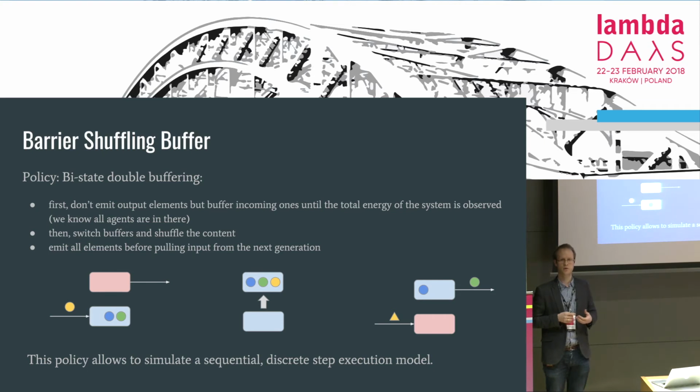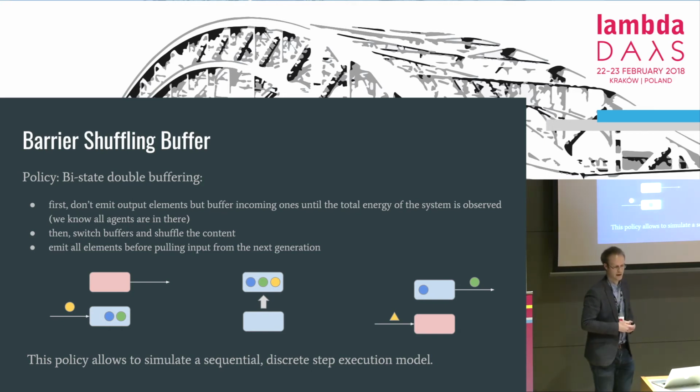Well, we know the total energy in the system, so when we observe that the sum of the agents' energy in the buffer is enough, we know that we have consumed the whole population. Then we shuffle it, we close the input and we open the output, and then we wait until the population is fully drained from the buffer. In this way, we can guarantee that agents from different generations never get mixed up with each other.